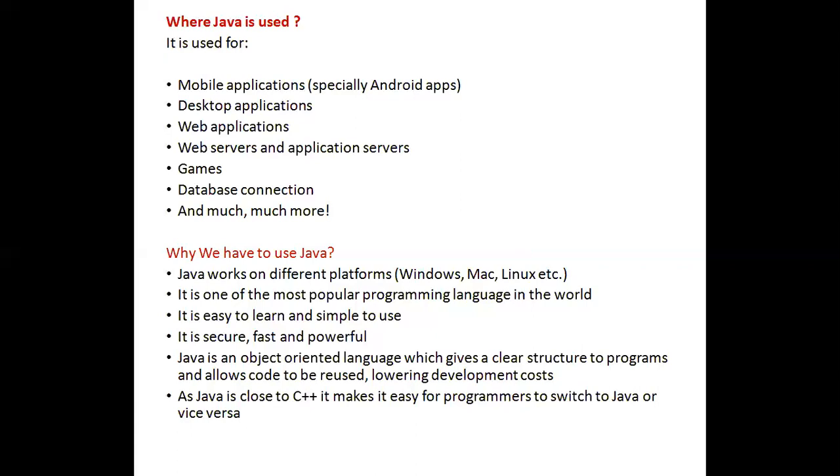Why do we have to use Java? Because it is secure. The main aim of Java is security. For example, if you take the C language, it is not secure. Why? Because in the C language we have a concept called pointers. We can store the address of a variable. But in Java, there is no address. We have references. That is nothing but security.